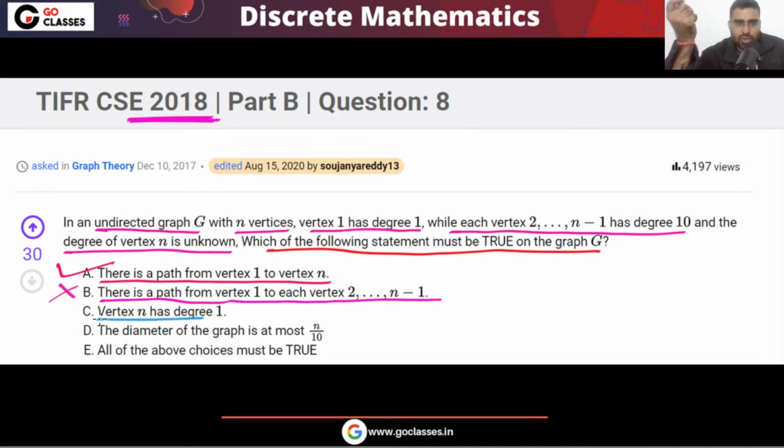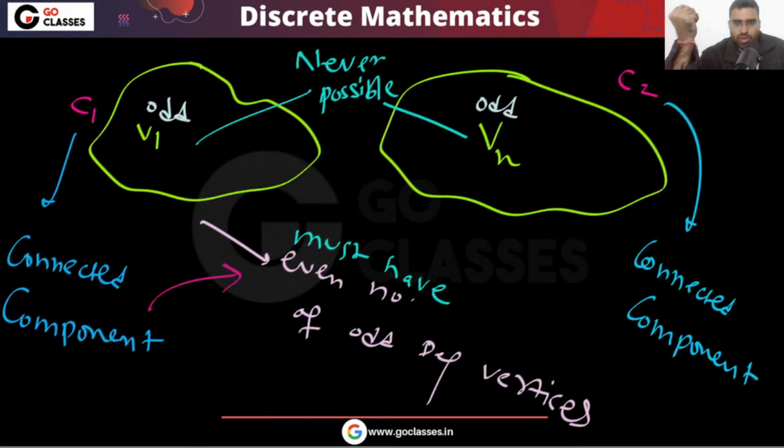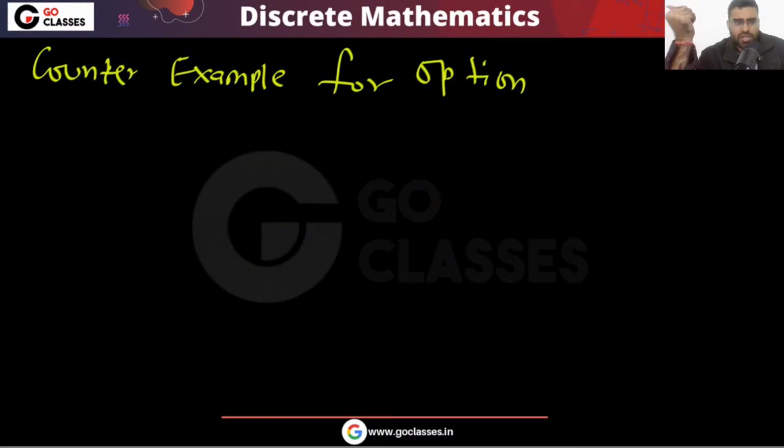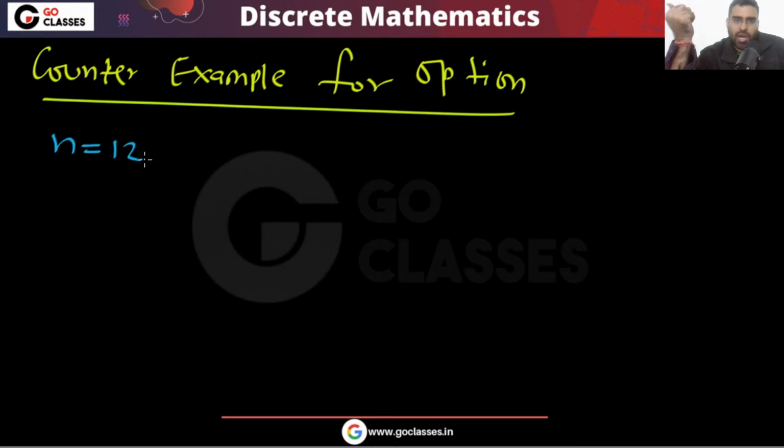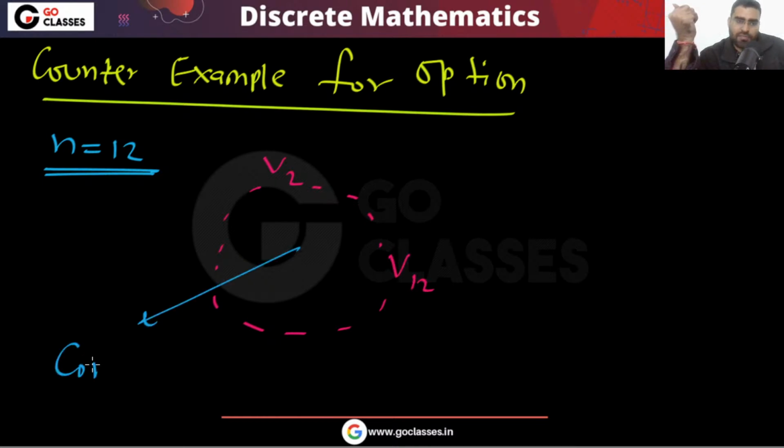Option C is also wrong. What you can do, you can connect a counter example like this. What you do, you take n equal to 12, and you make a complete graph of V2 to V12.